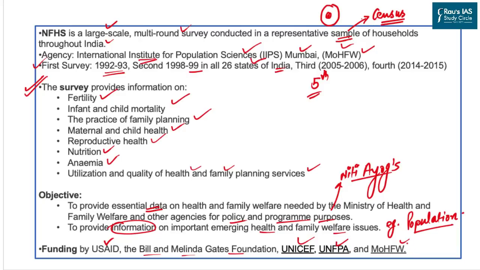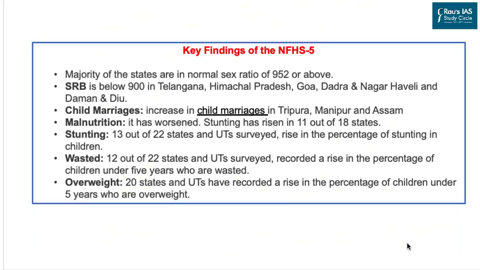Given all these parameters, now let us look into what this survey is actually talking about, which was also mentioned in the article itself. The key finding of this survey is important for both your prelims as well as your mains examination. So you can quote these facts in your introduction as well as the body part in your mains answer writing when there is a question related to malnutrition, health and other parameters.